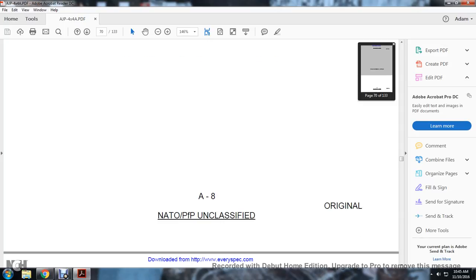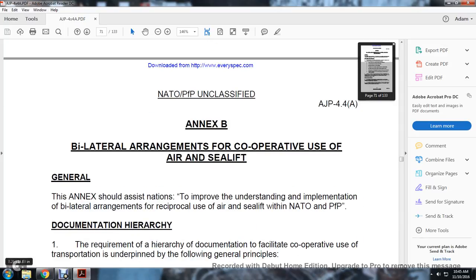This page is intentionally left blank. Appendix B, bilateral arrangement for cooperative use of airlift and sea.